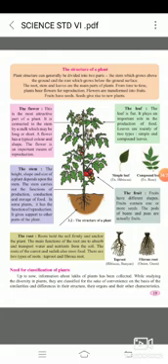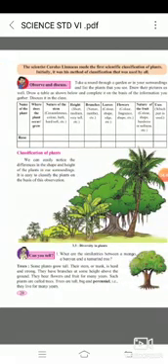There are two types of root. One is the tap root and the other is the fibrous root. Tap root is found in hibiscus and banyan plants, while fibrous root is found in onion and grass plants. Now the next point is classification of plants. Plants are classified according to their shape, height, etc., and the habitat they live in.